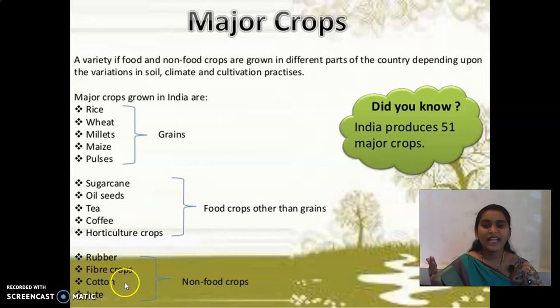Okay. And the next one is commercial crops, non-food crops we can see. Rubber, fiber crops, cotton, jute, all these things. Okay. Guys, we can see the major crops grown in India we have divided into 3. One it is grains, one more it is food crops other than the grains, and one more it is non-food crops. Okay.